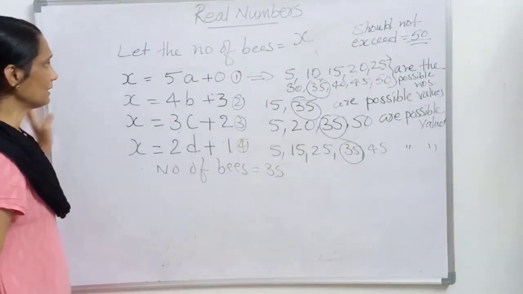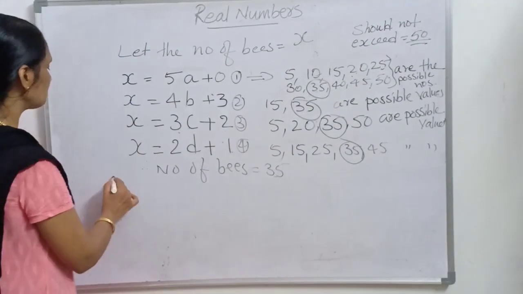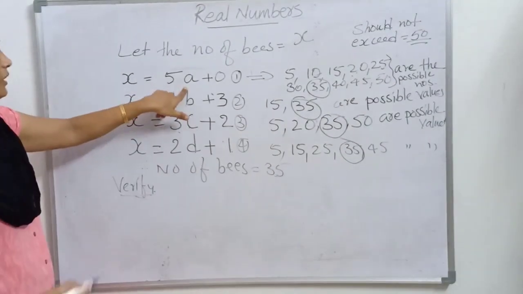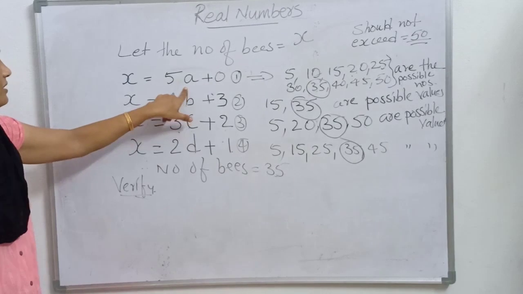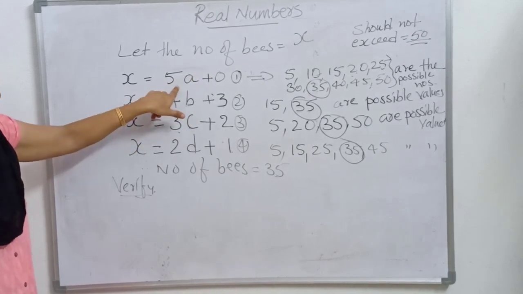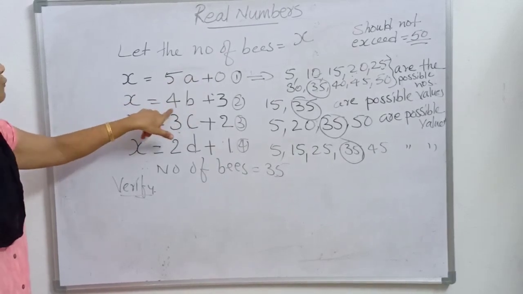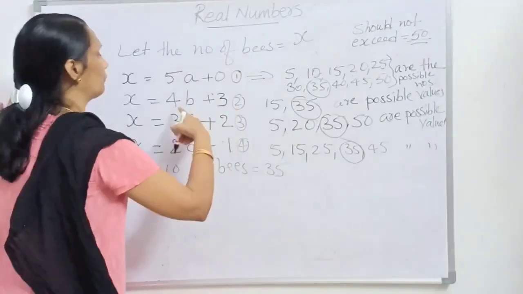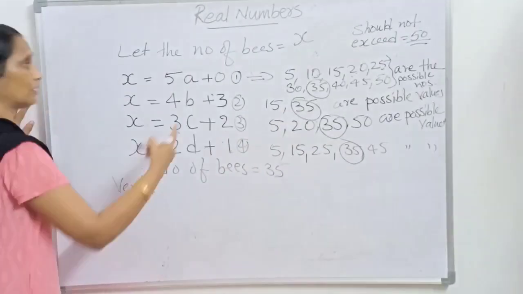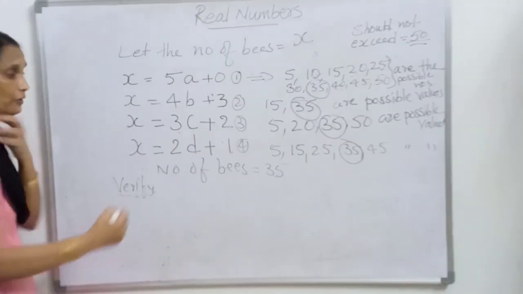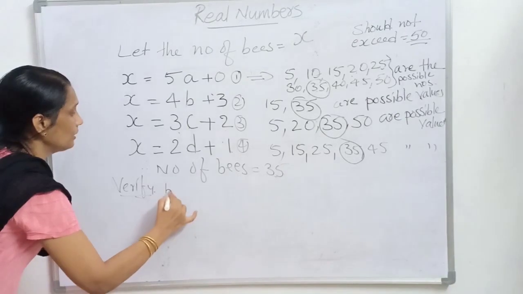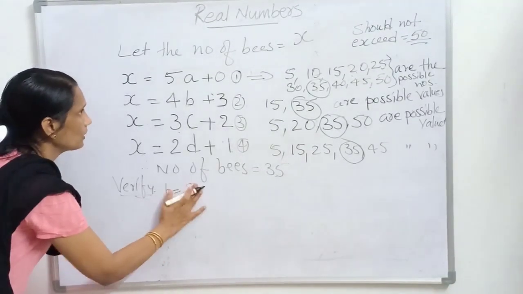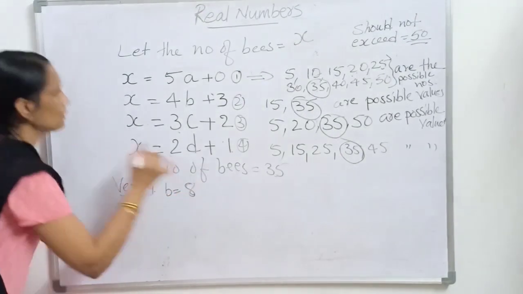Right? Okay, let us verify this. First case, no need to verify it: 5 into 7 is equal to 35. 4 into B, what value should we give B for getting 35? B is equal to 8.